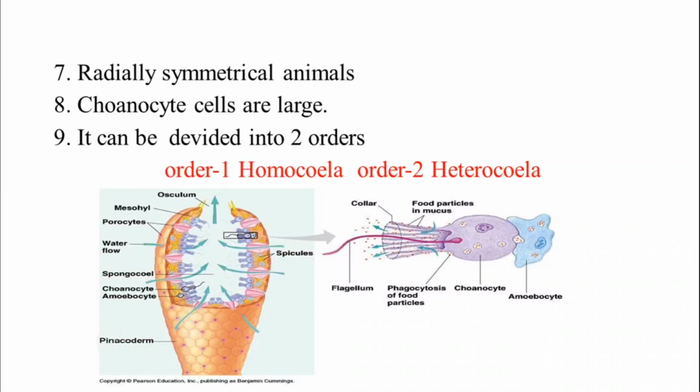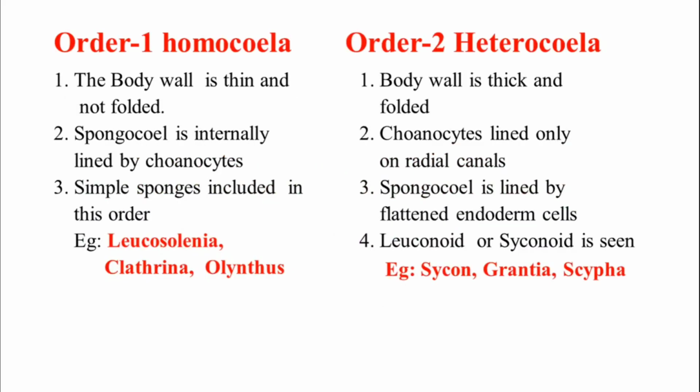And the class Calcarea can be divided into two orders. The first one is called Homocoela. The second one is called Heterocoela. Remember that, Homocoela, Heterocoela.